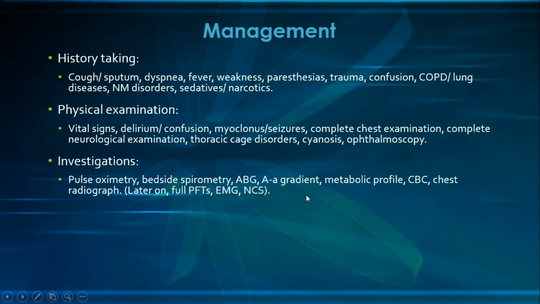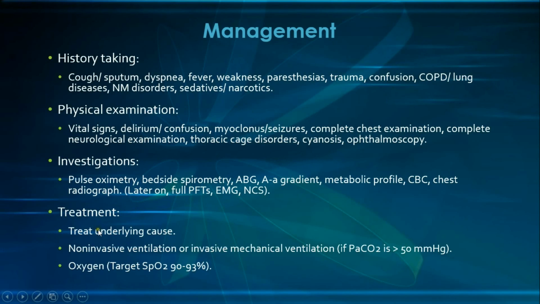And now let's move to the treatment of respiratory acidosis. And the treatment in general should aim to treat the underlying cause. For example, if the patient is suffering from COPD, then we will give bronchodilators. If the cause were pneumonia, then we would give antibiotics. If the cause were a benzodiazepine overdose, then we would give flumazenil. And if the cause were an opioid overdose, then we would give naloxone, and so forth.